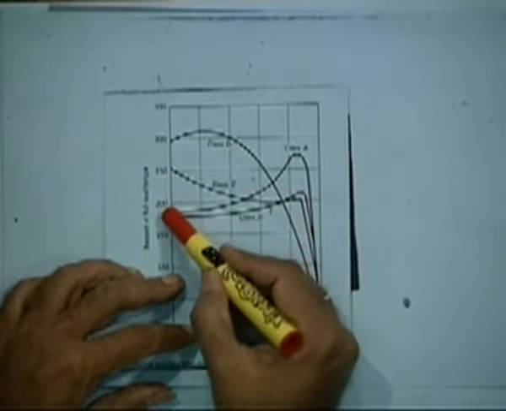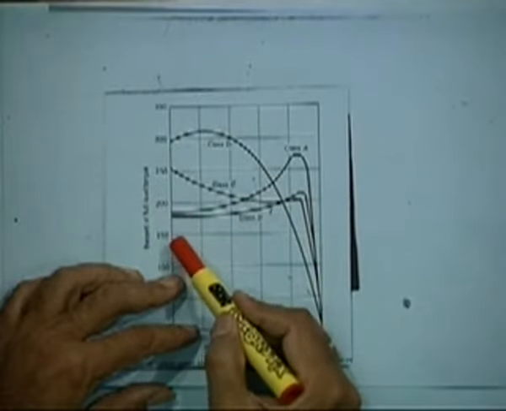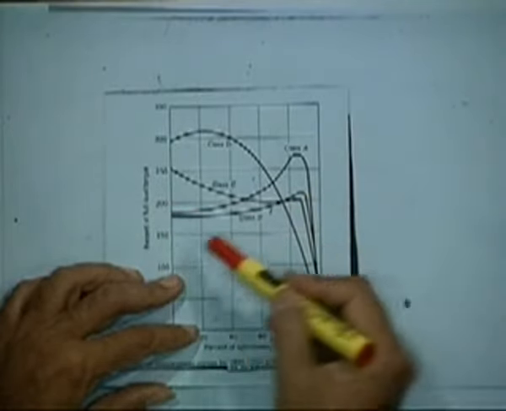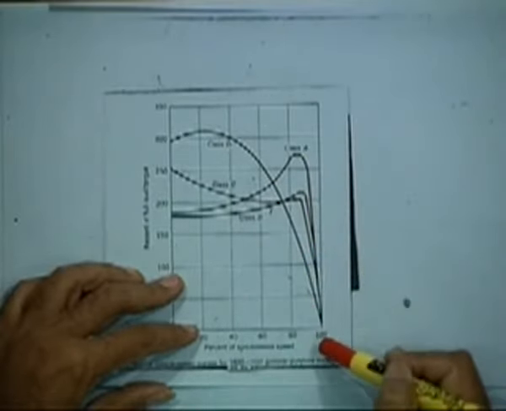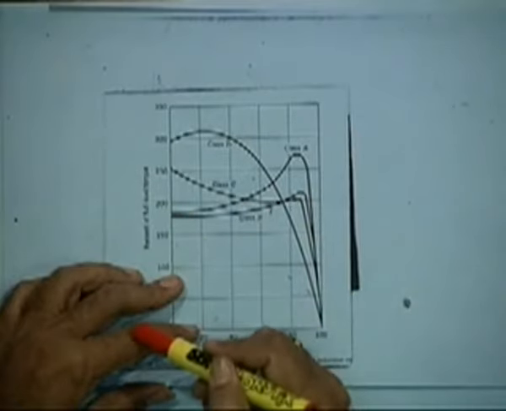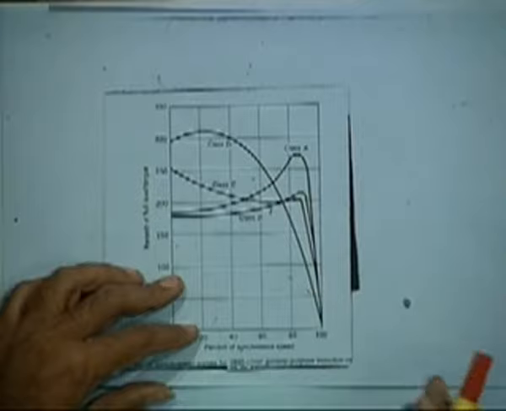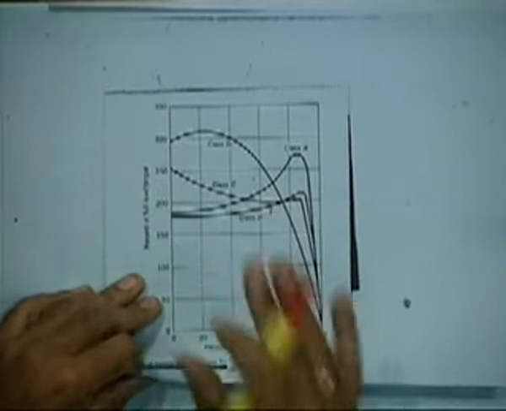There is quite a normal starting torque of around 180%, and the normal starting current also, of course, this is only the torque speed characteristic, so current is not given here. It is approximately 170% or 180% of the normal value. That is called a class A design, which the general purpose motors normally are.